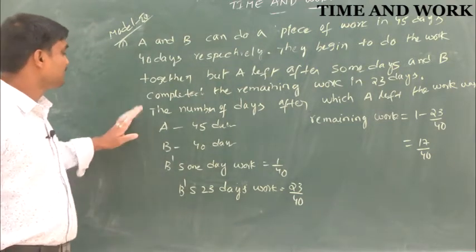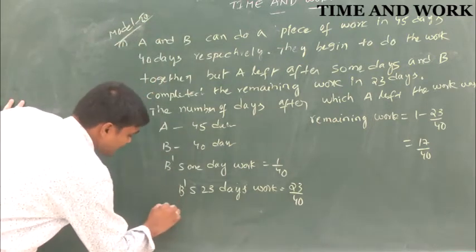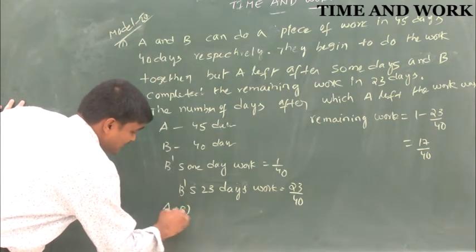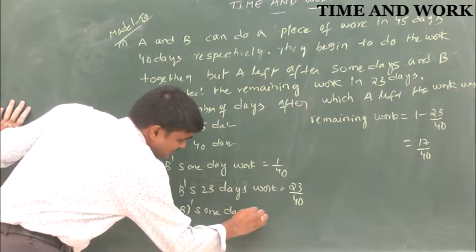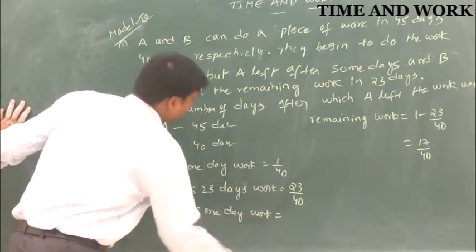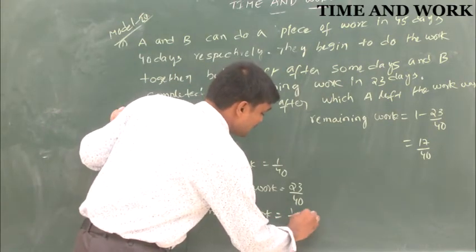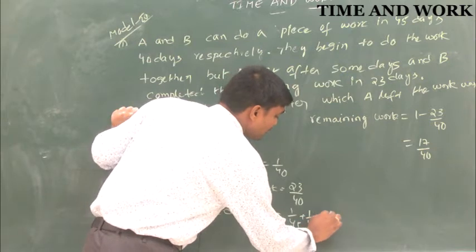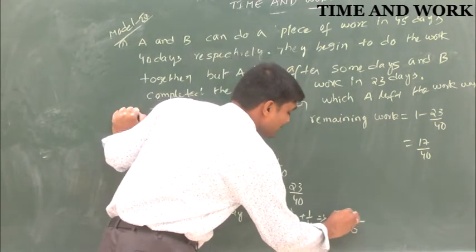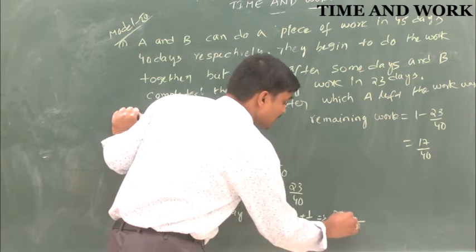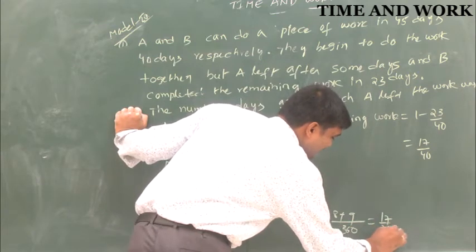So A plus B's one day work is 1 by 45 plus 1 by 40. So here the LCM is 360. 45 times 8 is 360, 40 times 9 is 360. So 8 plus 9 is 17 by 360.